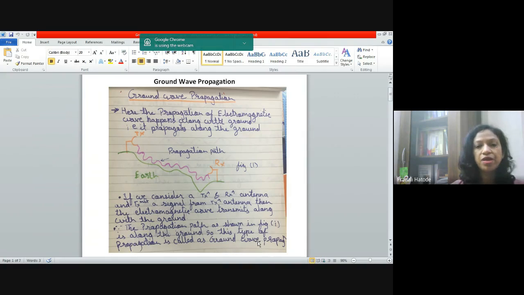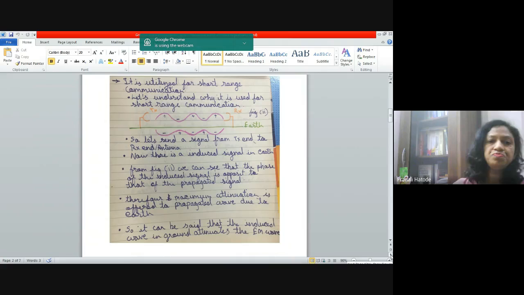Once again, I repeat, the propagation path of the EM wave, which is being transmitted from the transmitting antenna towards the receiving antenna, is along the ground. Therefore, it is called ground wave propagation. Now, ground wave propagation cannot be utilized everywhere and always. So we must first understand where and at what condition the ground wave propagation is utilized.